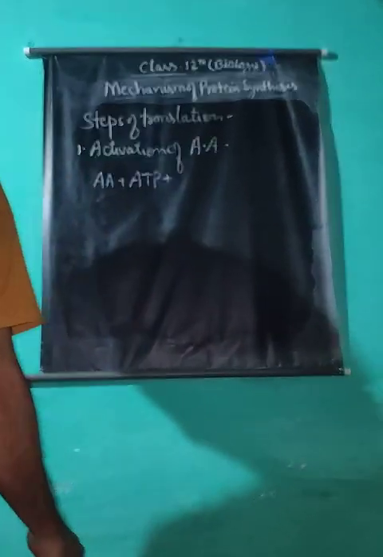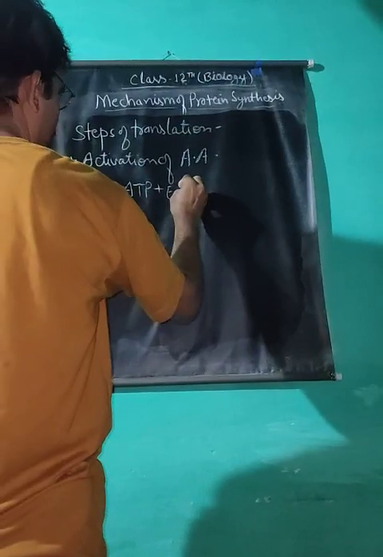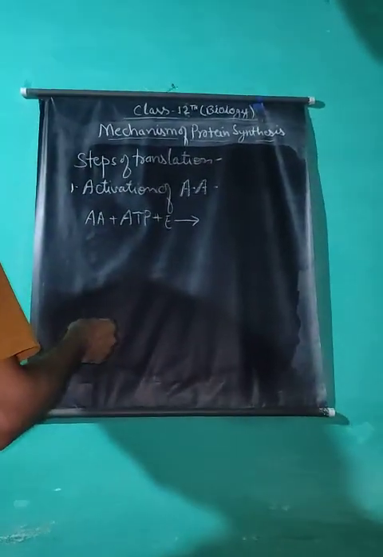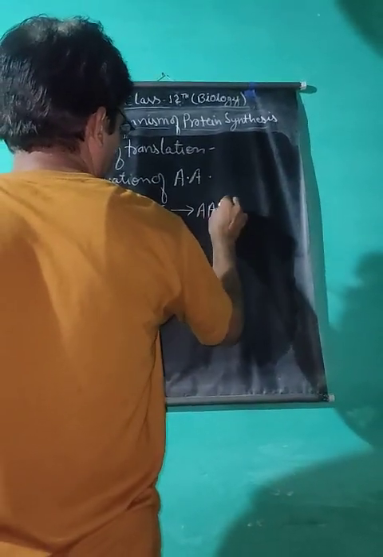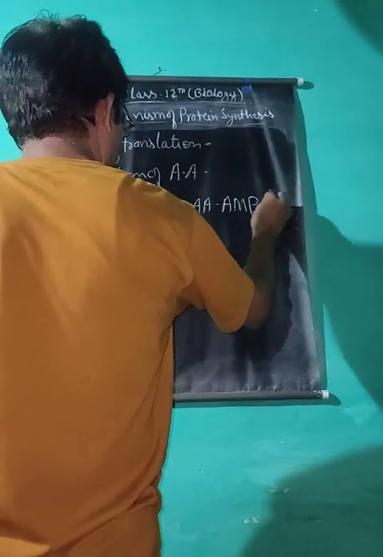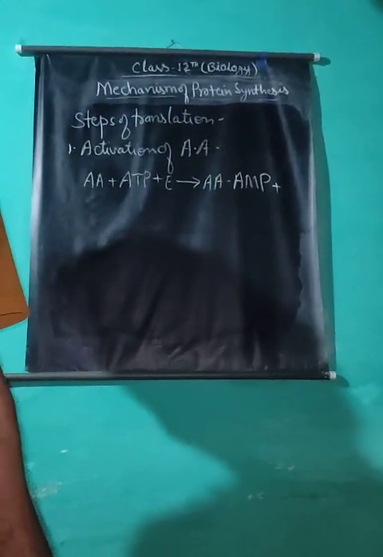Amino acid plus ATP plus enzyme gives AMP-enzyme complex.